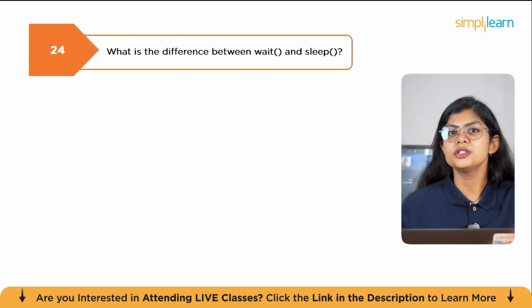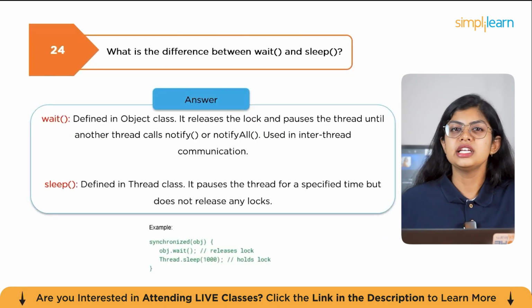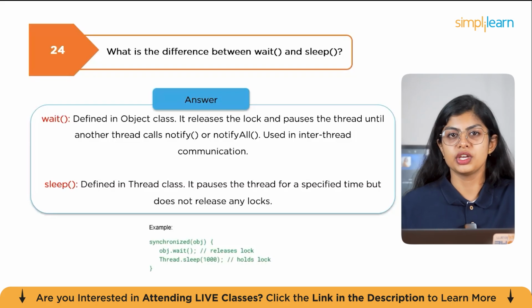Next, what is the difference between wait and sleep? Wait is defined in object class. It releases the lock and pauses the thread until another thread calls notify or notify all. It is used in inter-thread communication. Whereas sleep is defined in thread class, it pauses the thread for a specific time but does not release any locks.